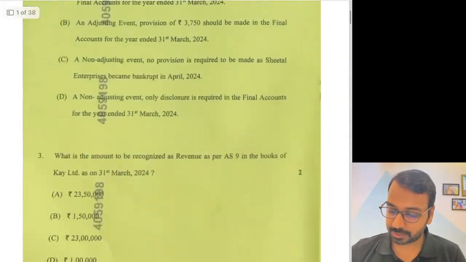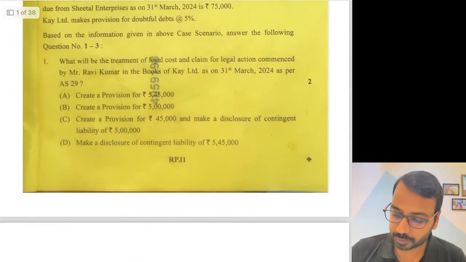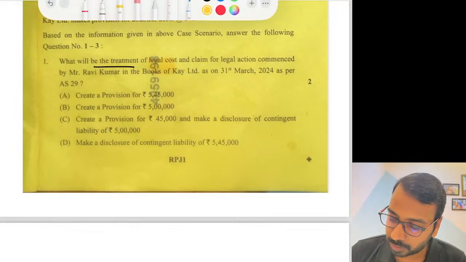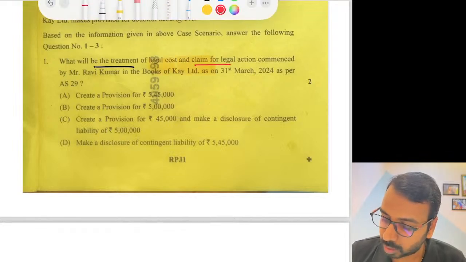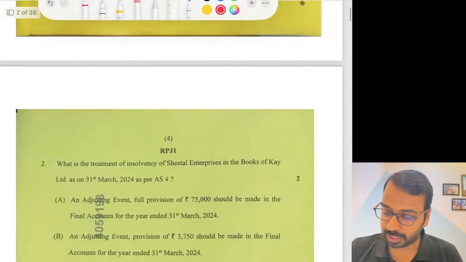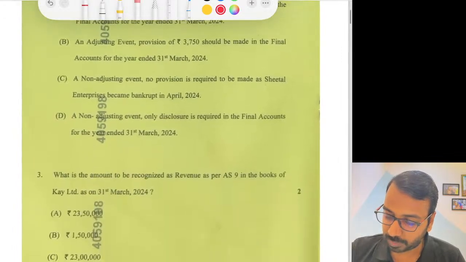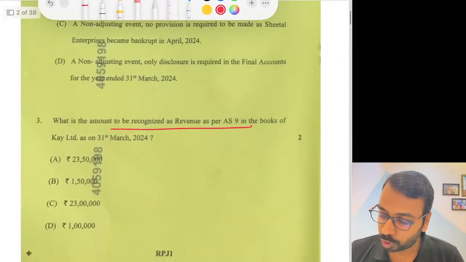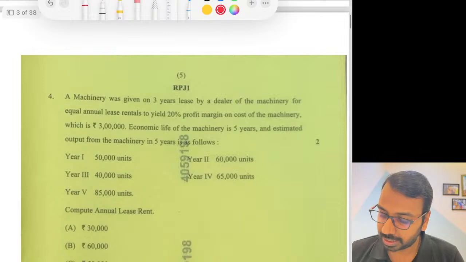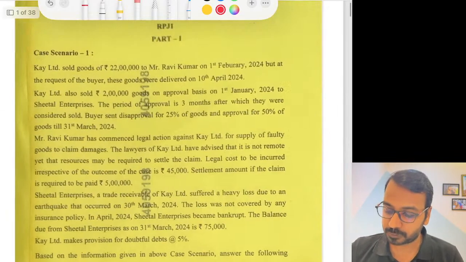Generally we suggest that when you are looking at an MCQ, first have a look at the question. The first question is: what will be the treatment of legal cost and claim for legal action commenced by Mr. Ravi Kumar in the books as on 31st March? So this is related to AS 29. Then the treatment of insolvency of Sheetal Enterprises, and the amount to be recognized as revenue. And then there is an independent question. So let us look at the case study to answer the first three questions.